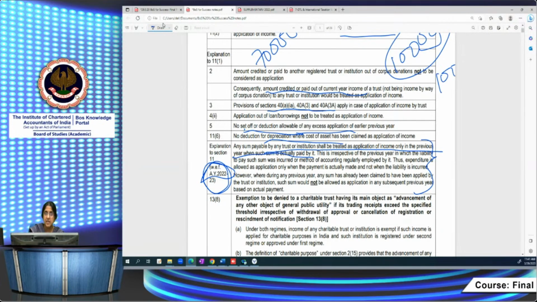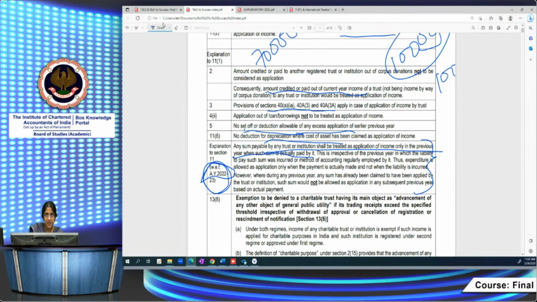What does this mean? Last year also, if the payment has not been made, and the trust has just incurred the expenditure but deferred the payment to a future date, the trust would not have got deduction of the said amount. Prior to that, in assessment year 21-22, yes, it would have got it, as the provision was not in existence then. So it would have got the deduction as and when it incurred the expenditure.